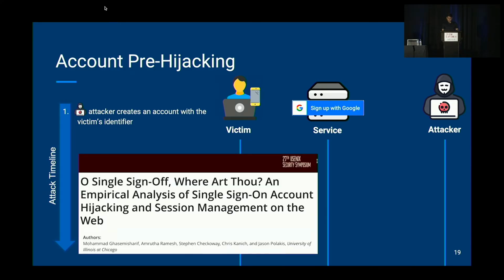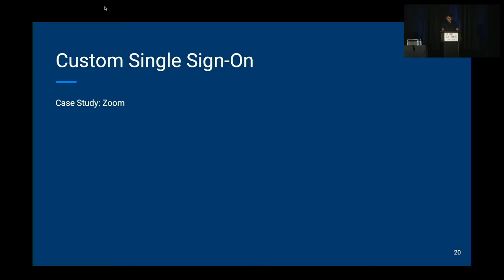In fact, it is possible, and this 2018 USENIX paper talks about this threat model. But they make the assumption that the attacker has already compromised the victim's Google account. But this is a very powerful attacker, and we did not want to consider such a powerful attacker. So we explored what are the other options the attacker has. And that's when we identified the custom single sign-on option.